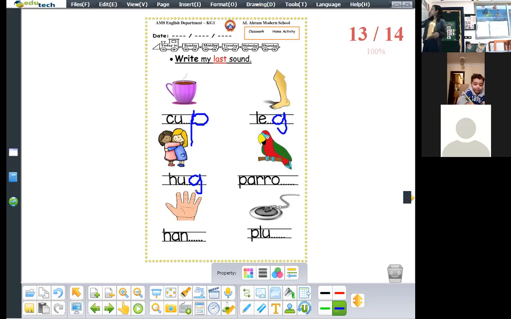Okay. Look at this one. What do you see here? Parrot. Yes, parrot. What is the last sound of the word parrot? Yes. How can we write sound t? Stick down and sleeping brush.